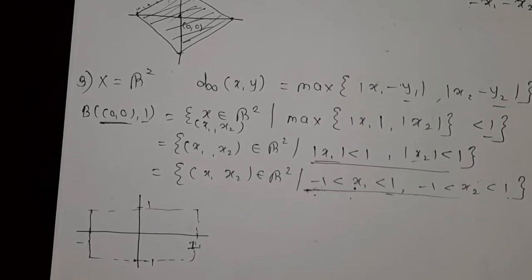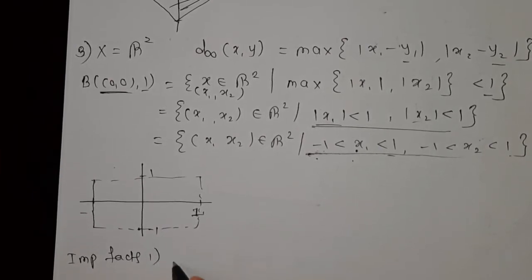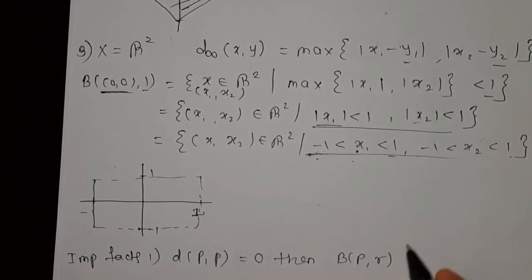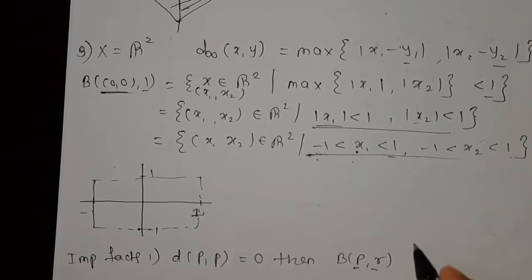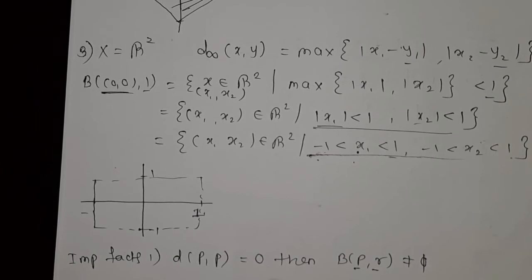Here we have important facts. The first: the distance between point P and P is equal to 0, then B(P, R), the open ball with center at P and radius R, is not equal to empty, which means here we have at least one element in this ball, so this shouldn't be empty.